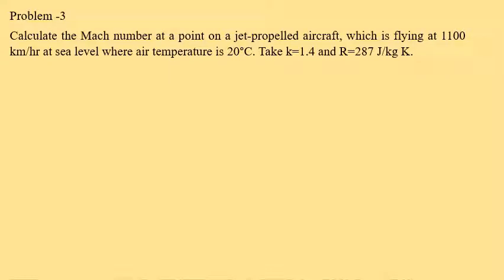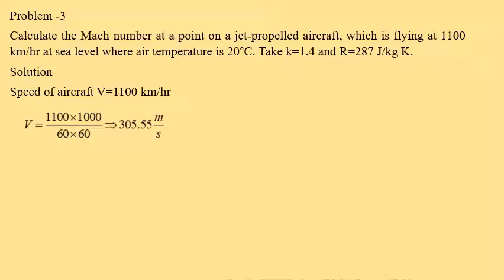Now numerical number 3: calculate the Mach number at a point on a jet propelled aircraft which is flying at 1100 km per hour at sea level where air temperature is 20 degrees centigrade. Take K is equal to 1.4 and R is equal to 287 joules per kg Kelvin. Now the solution: the speed of the aircraft V is equal to 1100 km per hour.